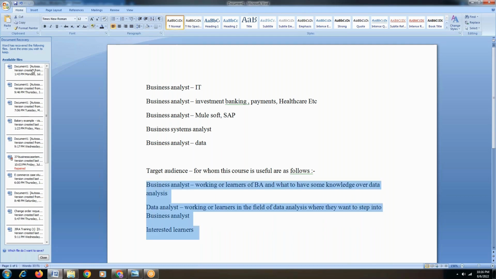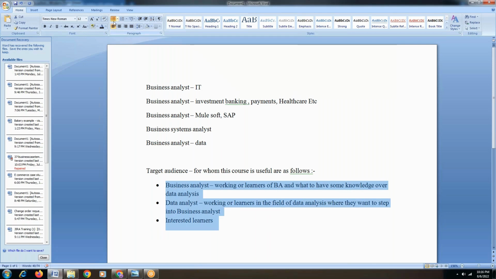Business analysts, people who are working as a business analyst, or have experience as a BA, or learners applying for jobs, job seekers, all of that. For them, this is useful because it is a combination with data analysis, so that they can prepare themselves and apply for opportunities.